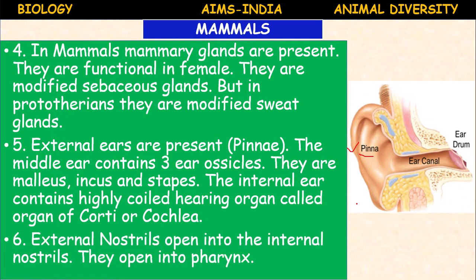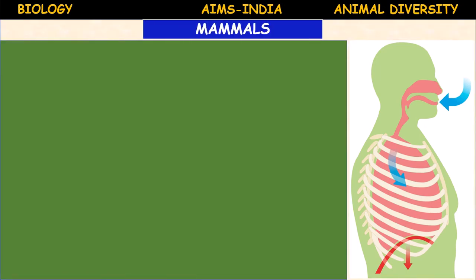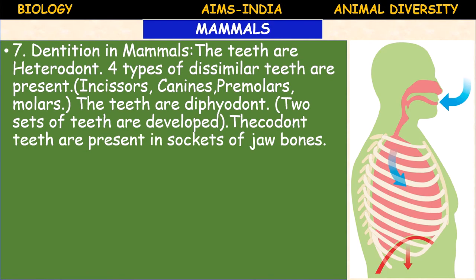Next, the external nostrils open into the internal nostrils. They open into the pharynx. Next important characteristic feature: dentition in mammals. The teeth are heterodont in mammals. There are 4 types of dissimilar teeth present.